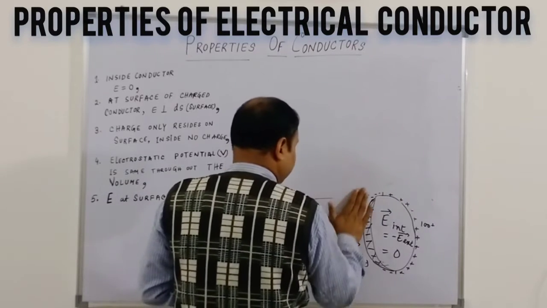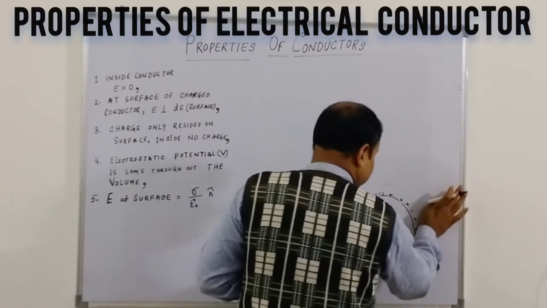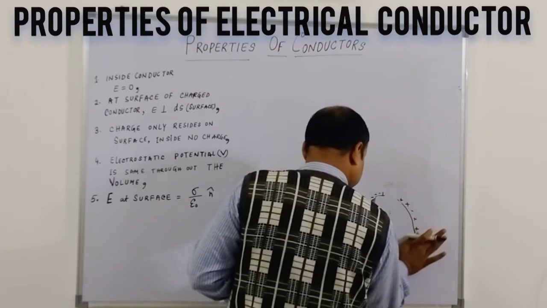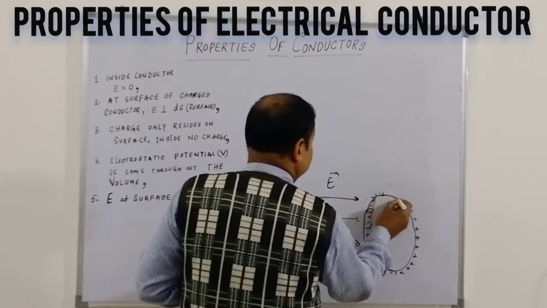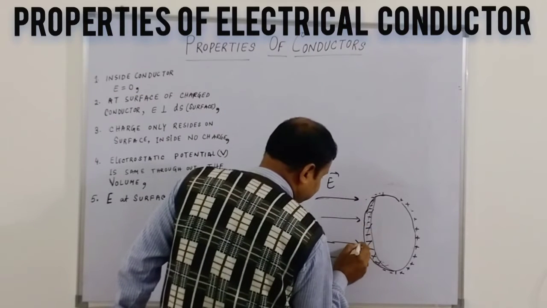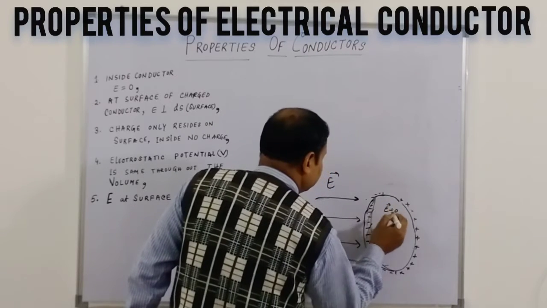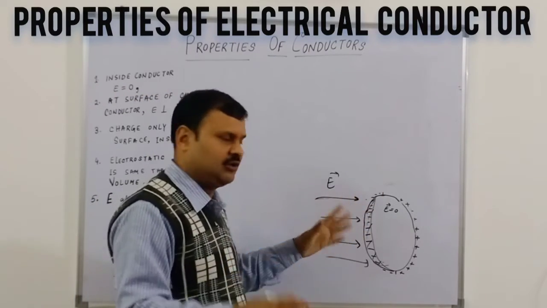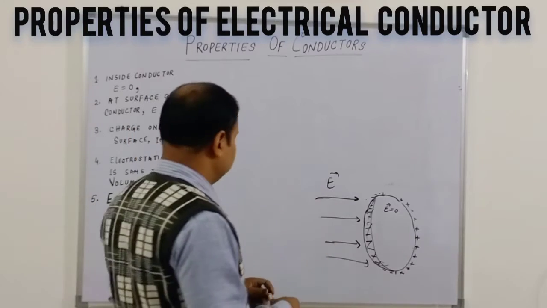We have exposed this conductor to some external field, and we find the electrical field is zero inside the conductor, because one field exists inside and the other outside, both equal and opposite, so the net electrical field inside the conductor is zero.